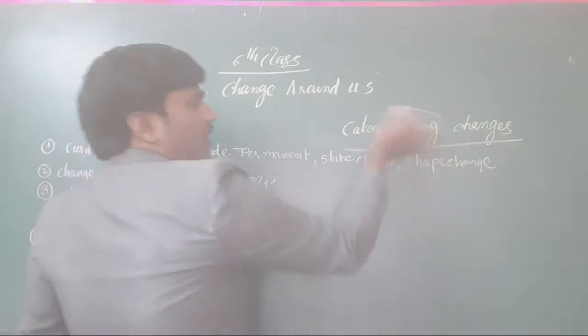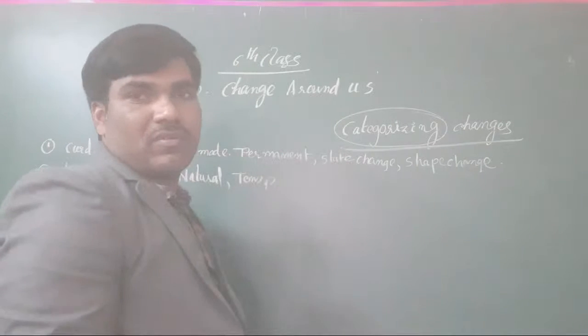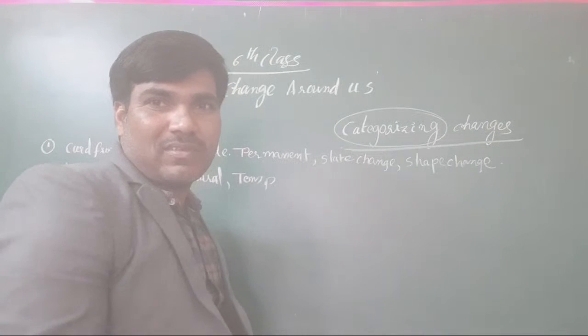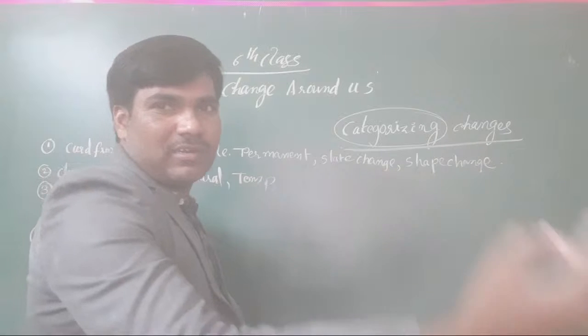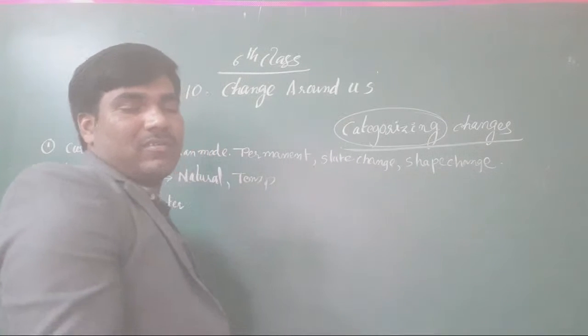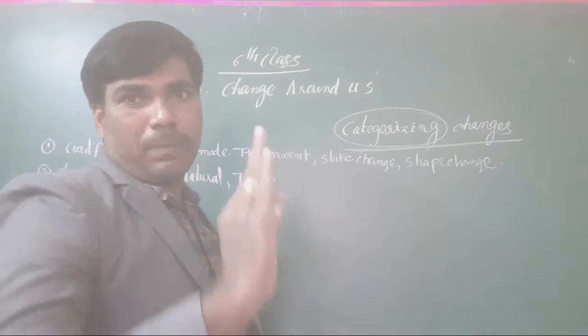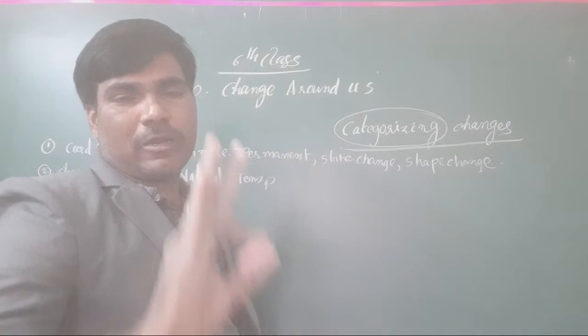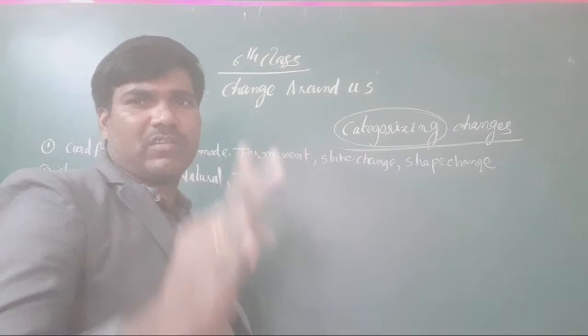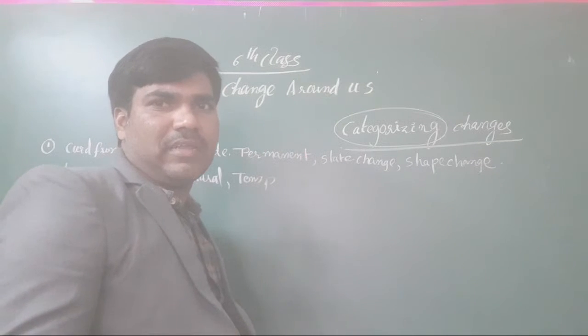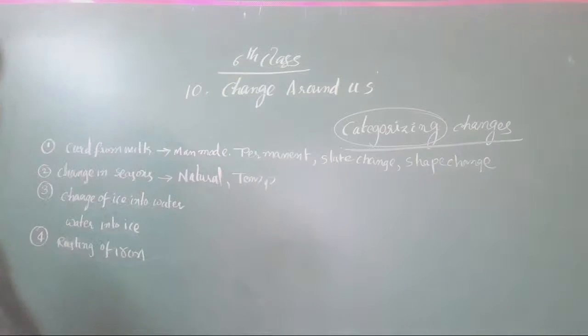Categorizing is nothing but types or classifications. One category is solid shape, size is another category, temporary is another category, and permanent is another type of category. Fast is one category, slow is another category. Like this we consider. Clear or not, all the students? Yes, this is a temporary change. And next one is about change in seasons.